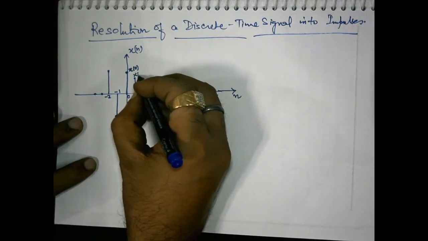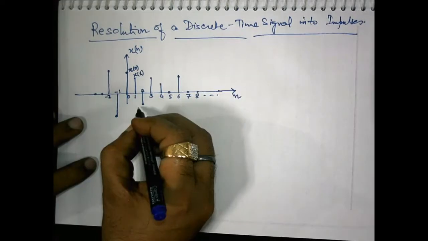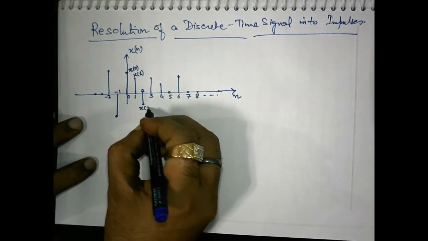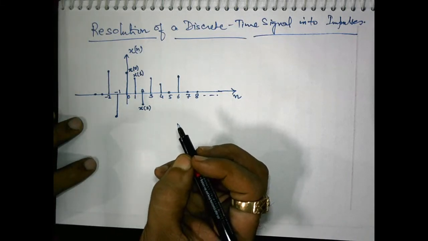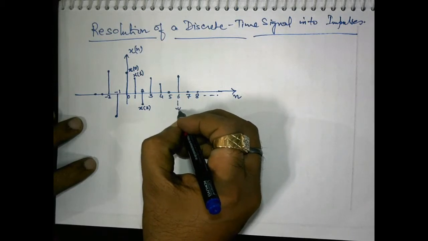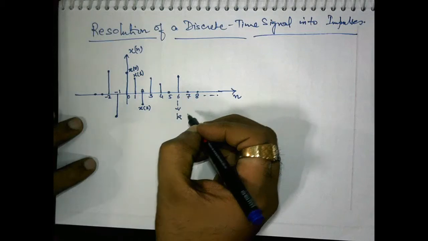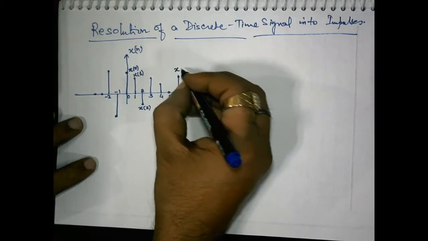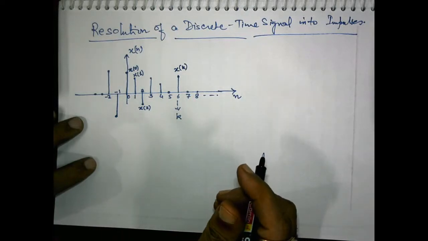This value may be called the value at n equal to 1, means x(1). This value may be called the value at n equal to 2, means x(2). And if we represent any time index as a general index k, the value at this index may be called x(k).